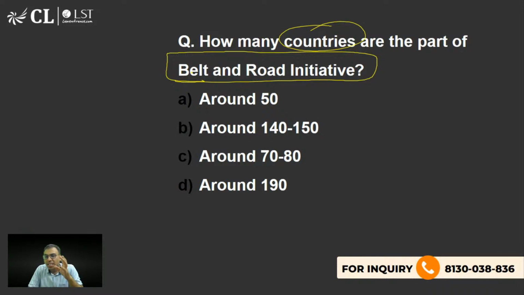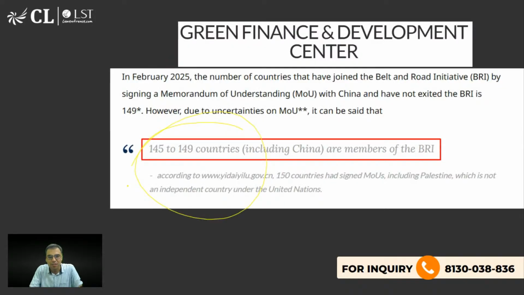Roughly around. In the beginning of the class, I gave the first question. उस question में इसका answer mentioned है. उसमें लिखा हुआ था कि around 150 countries. The right answer is B. ठीक है. Yes, Priyanshi, you are right. 145 to 149 countries are members of Belt and Road Initiative.